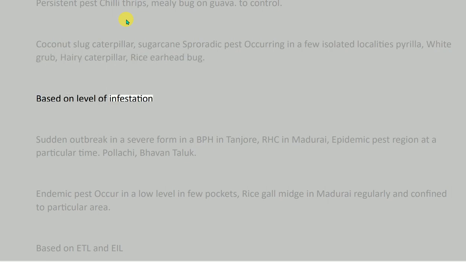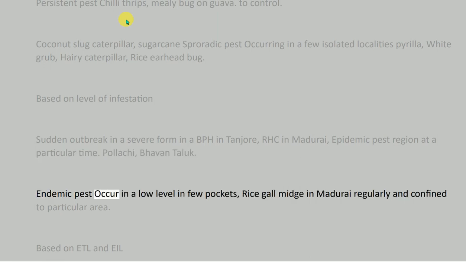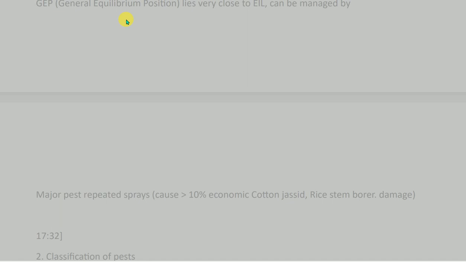Based on level of infestation: epidemic pest, sudden outbreak in a severe form in a region at a particular time, e.g. BPH in Tanjore, RHC in Madurai, Pollachi, Bhavani taluk. Endemic pest, occurs at a low level in a few pockets regularly and is confined to a particular area, e.g. rice gall midge in Madurai. Based on ETL and EIL: GEP, general equilibrium position, lies very close to EIL; a major pest can be managed by repeated sprays, causing 10% economic damage, e.g. cotton jassid, rice stem borer.